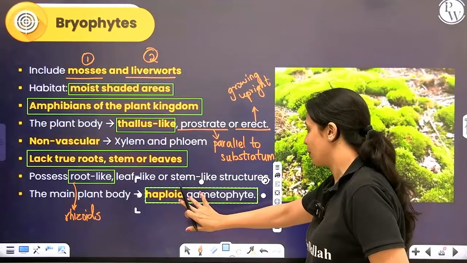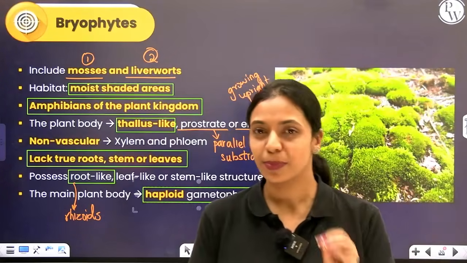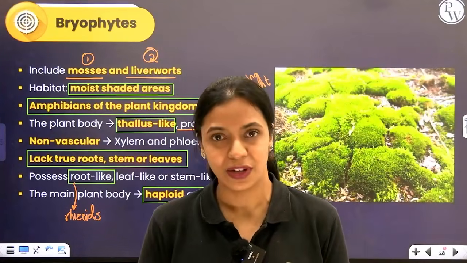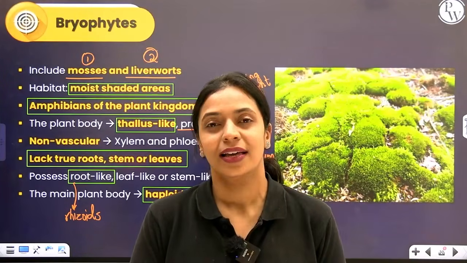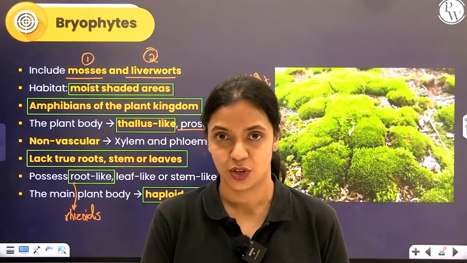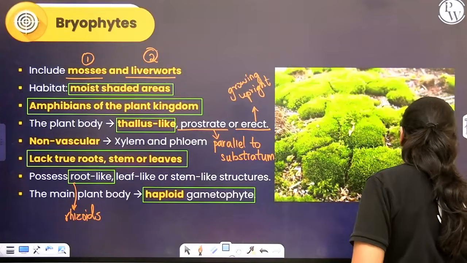Okay? If you remember, when we studied about the 5 kingdom classification, we spoke a little bit about plant kingdom very briefly, and I told you in every plant you can see something called alternation of generation. Let's try to understand what that alternation of generation is here in bryophytes. Okay, I'll explain to you the life cycle of bryophytes.